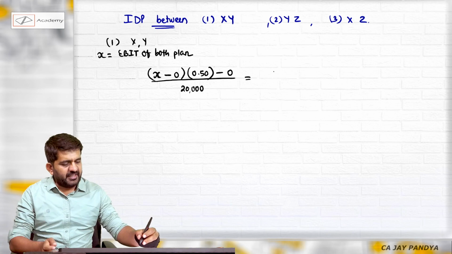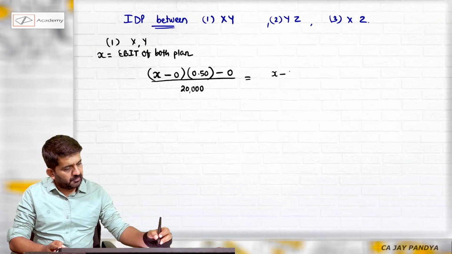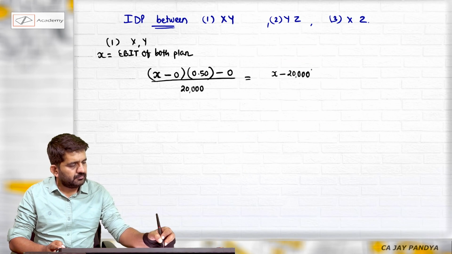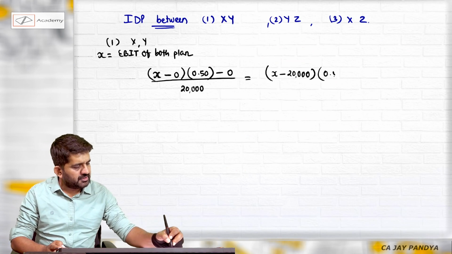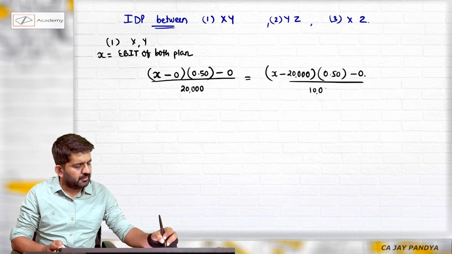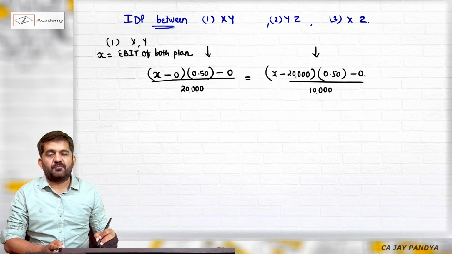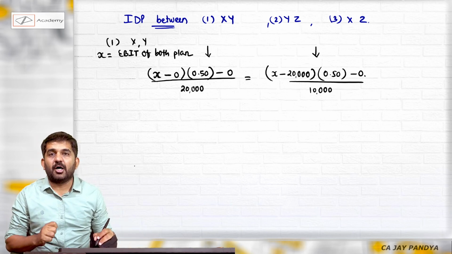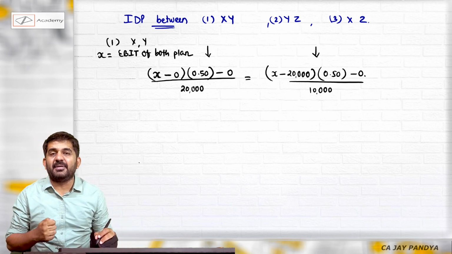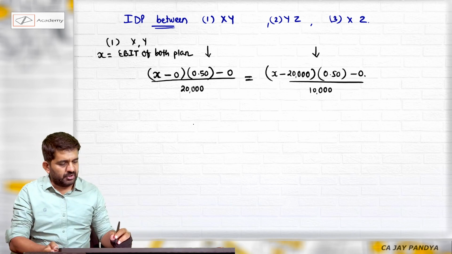What will be EPS of plan Y? X minus, what is interest? 20,000 into 1 minus T is 0.50 minus 0 upon 10,000. This is EPS of plan Y. This is EPS of plan X. I want to find out answer of X, that is EBIT at which EPS is same. So I am equalizing both the equations.